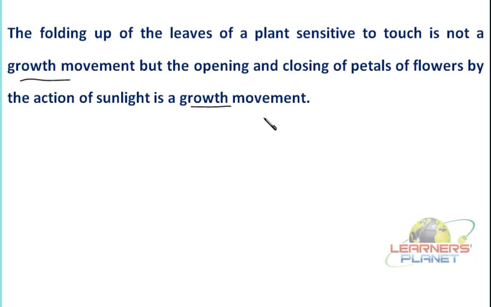Now growth movement is under the control of phytohormones. That is a very clear fact. But if we are saying that these may be independent of growth, then of course phytohormones are not responsible. So what is controlling this growth independent movement, or non-growth movement?